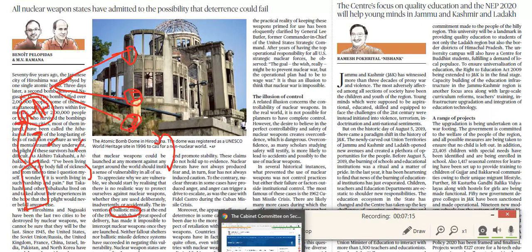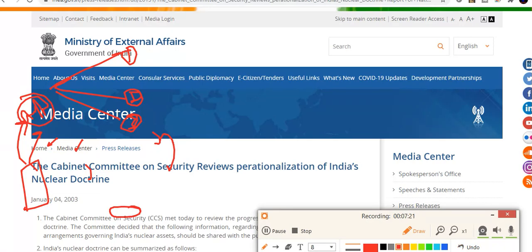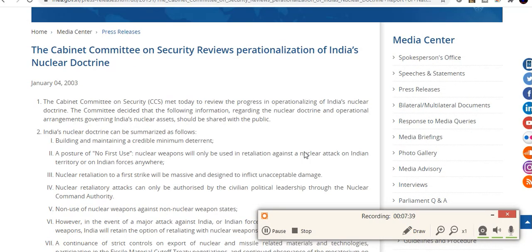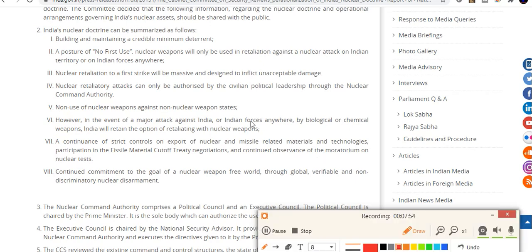Here you should be thorough about India's nuclear doctrine. I am referring to the Ministry of External Affairs article: Cabinet Committee on Security reviews India's nuclear doctrine. On 4th January 2003, this was the update from the Cabinet Committee on Security. You can use these points in your answer writing. India's nuclear doctrine can be summarized as follows.